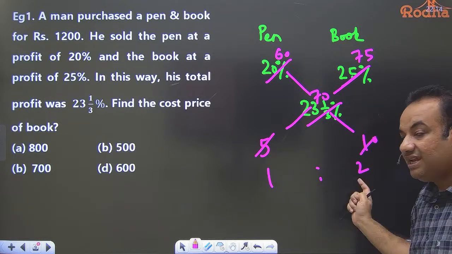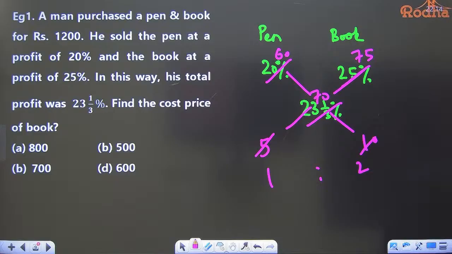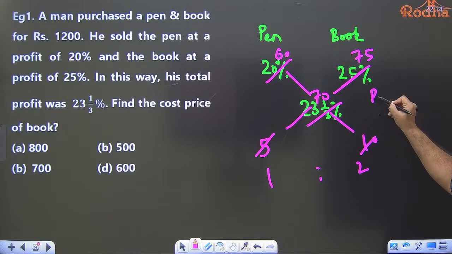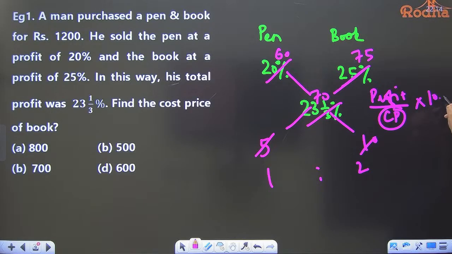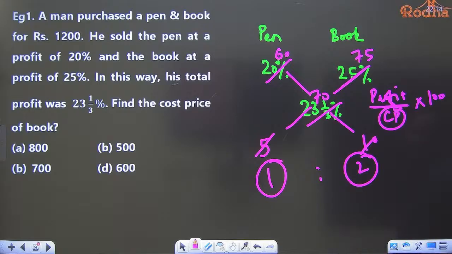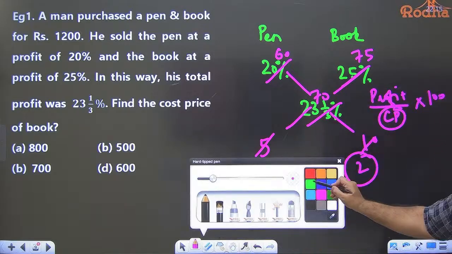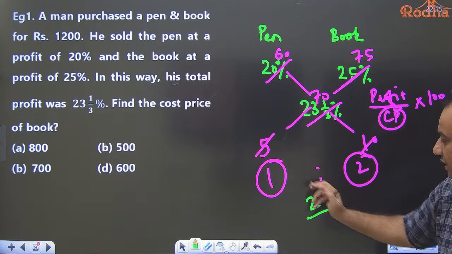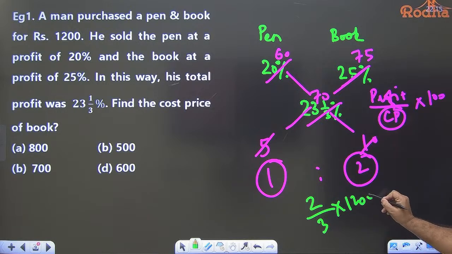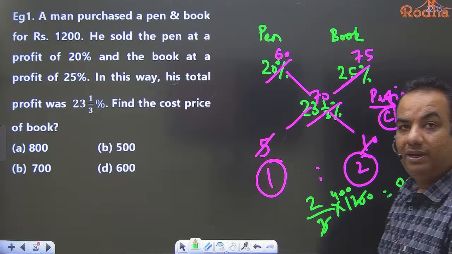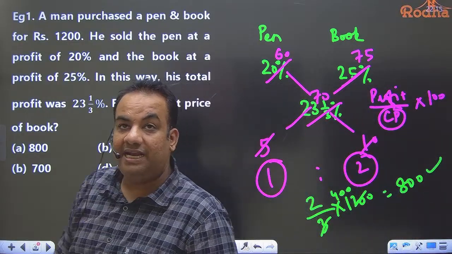So what is this ratio of? This ratio is because this is profit percentage, and profit percentage is calculated like profit upon CP into 100. So this ratio is of CP. So cost price of pen is to cost price of book in the ratio 1:2. And they're asking you the cost price of book. So the cost price of book would be 2 part, this is 1 part. So 2/3 of 1200. So answer is 800. Is it clear to all? Any doubt to anyone in this? Answer for this question is 800.